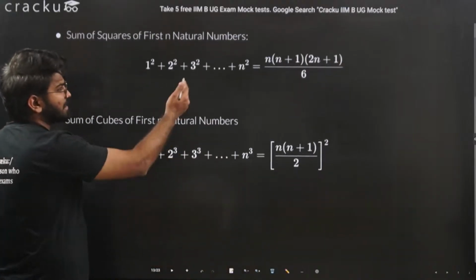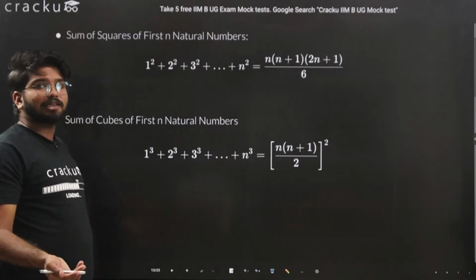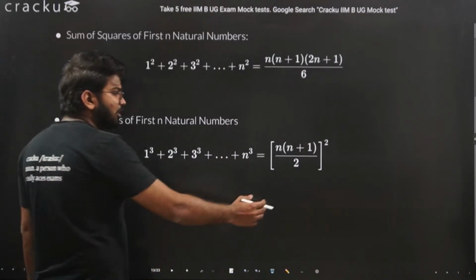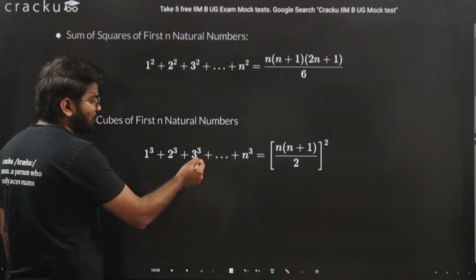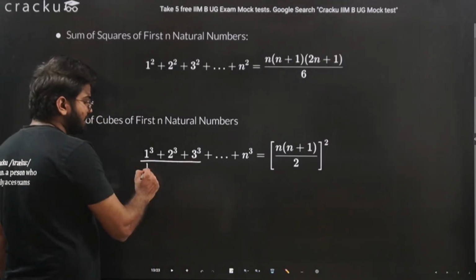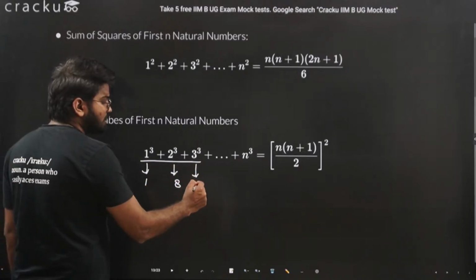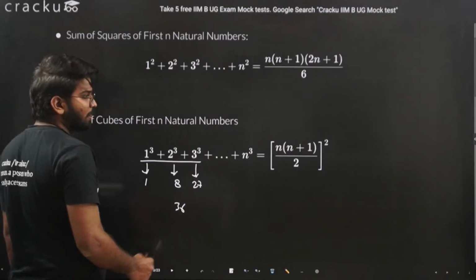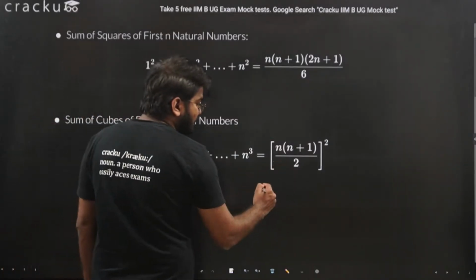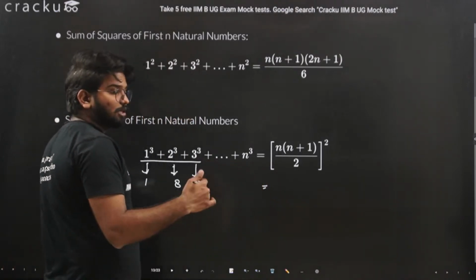Another, which is slightly another version of this, if you want to find out the sum of the cubes of the first n natural numbers, you put the value of n here and you will get your answer. Let's say the cubes of the first 3 natural numbers. This is equal to 1, this is equal to 8, this is equal to 27. If you add this, this will be 36.